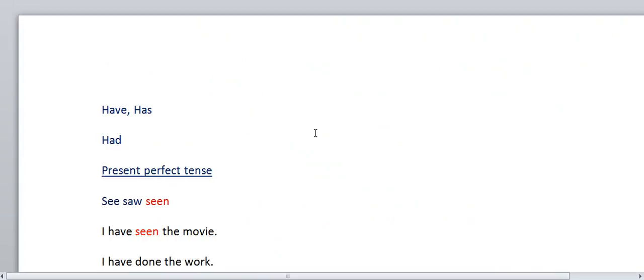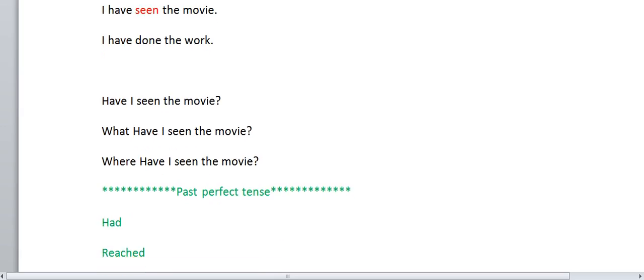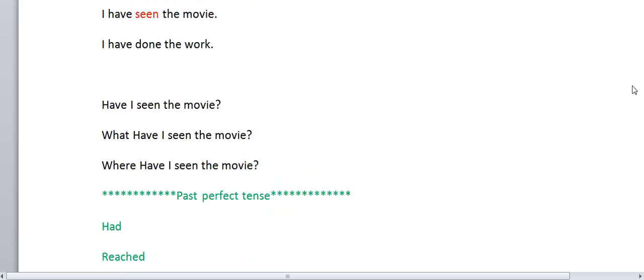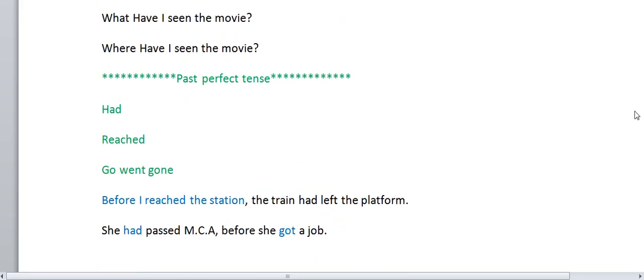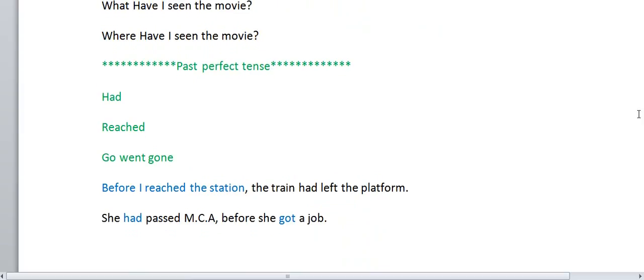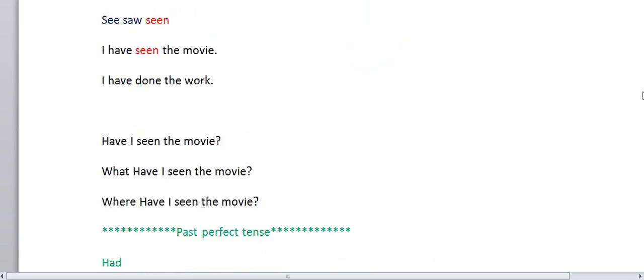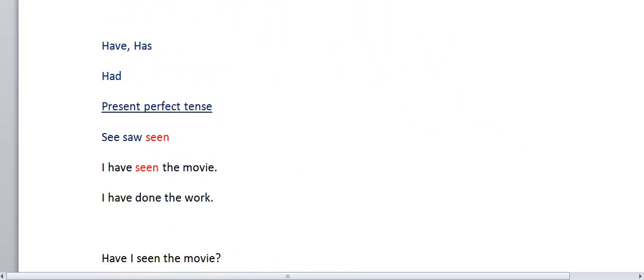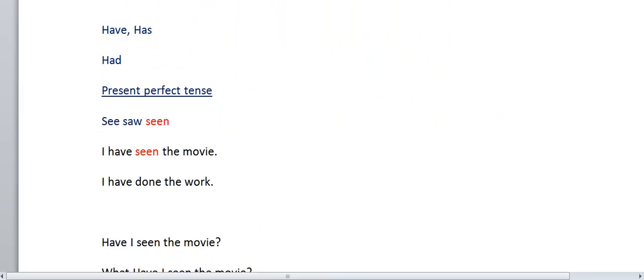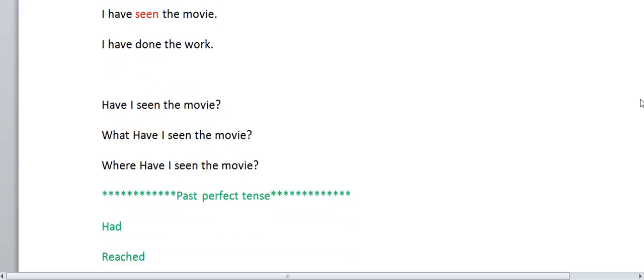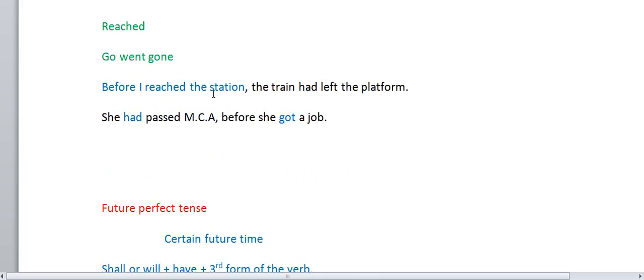What are the present perfect forms? Have, has. What is the past perfect form? Had. We mostly use these in past perfect and future perfect tense in clauses. In the subordinate clause in past perfect tense, two actions need to be done, one after another. See, before I reached the station, the train had left the platform.